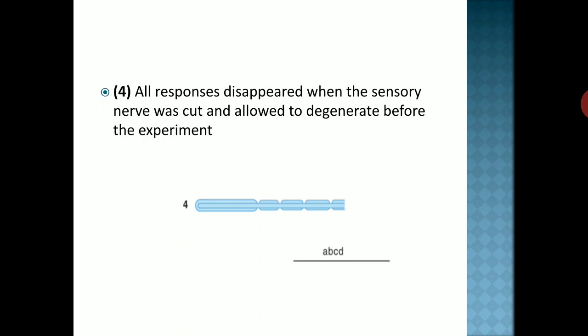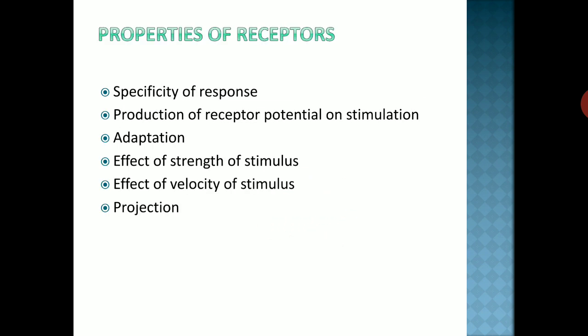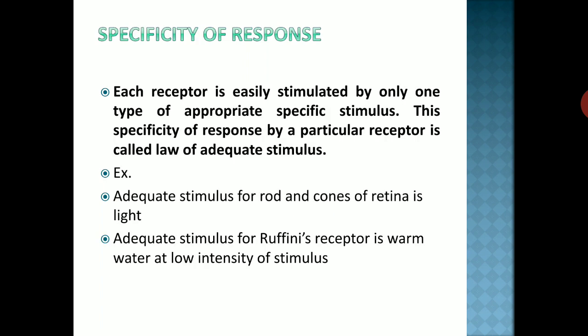In the fourth observation, all responses disappeared when the sensory nerve was cut and allowed to degenerate before the experiment. Now, properties of receptors. First is specificity of response, production of receptor potential on stimulation, then adaptation, effect of strength, effect of velocity of stimulus, and law of projection. Now we will discuss one by one. So first is specificity of response.